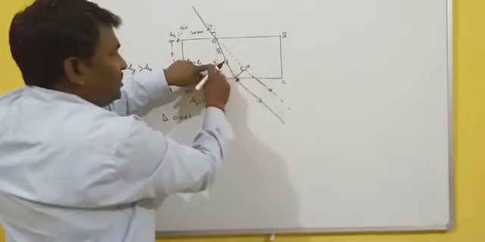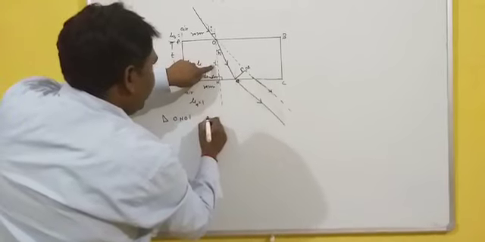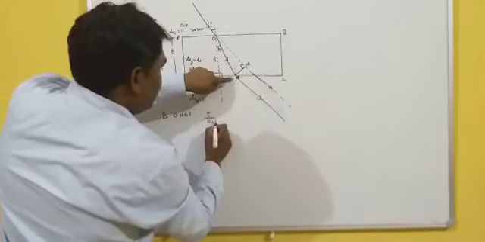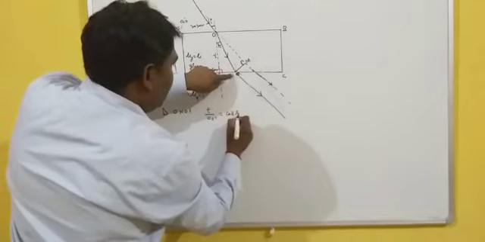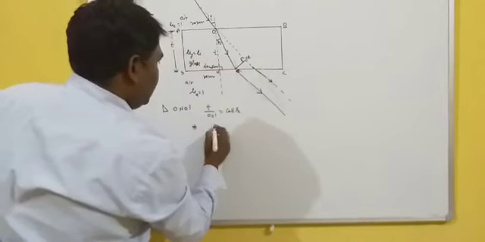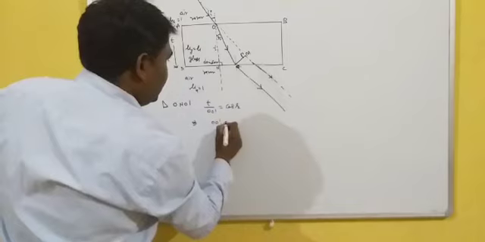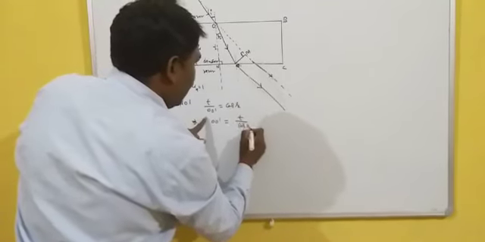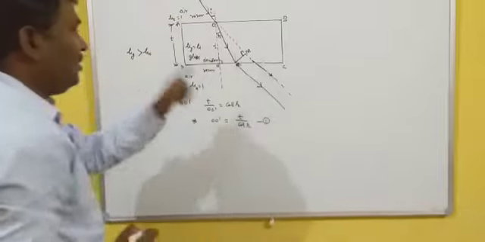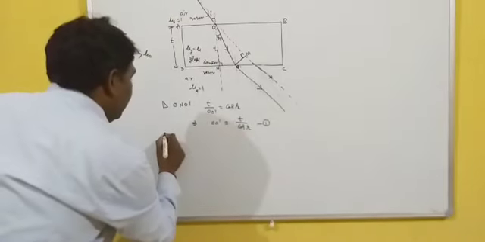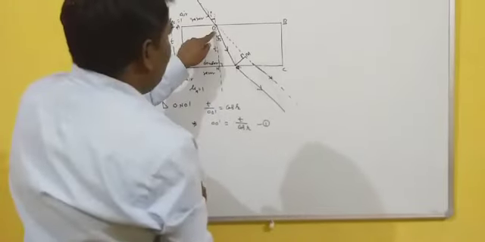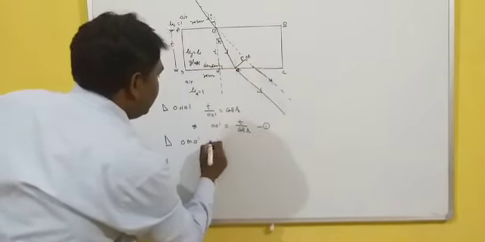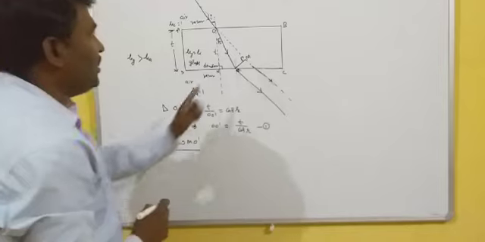For this angle, this is your base. So base upon hypotenuse means cos R is equal to T upon OO dash. It implies that OO dash is equal to T upon cos of R. Equation number 1.